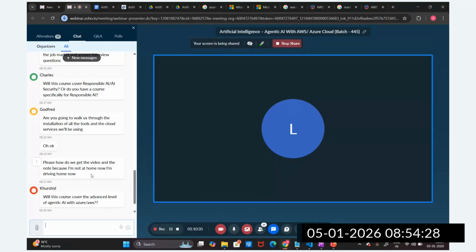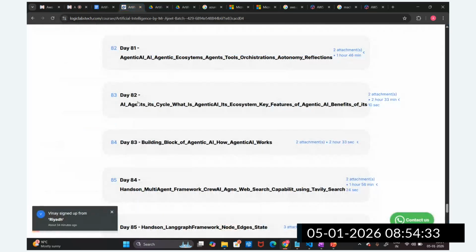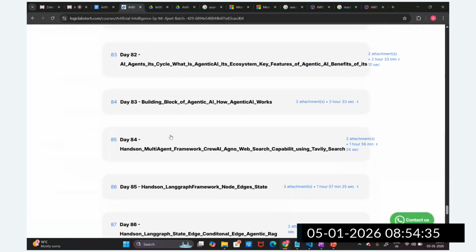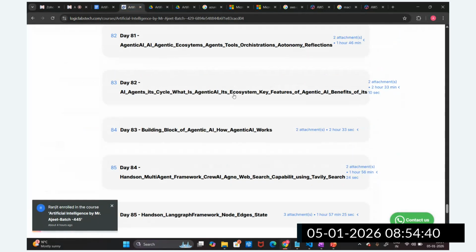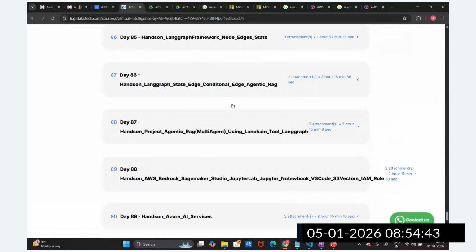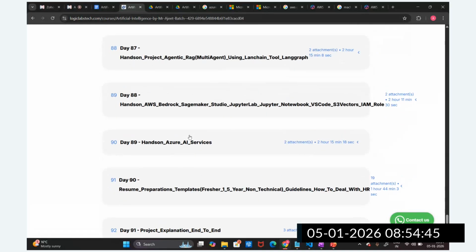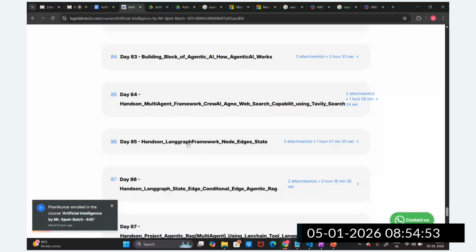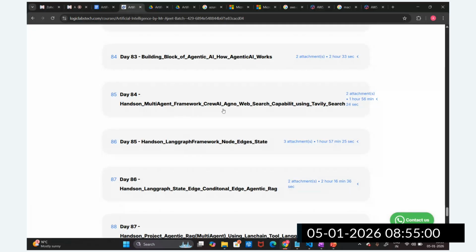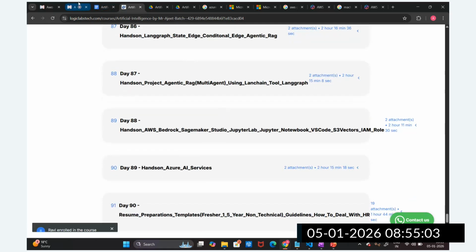Will this be covered? Yes, in this course we are going to cover this. I have already covered this in my last artificial intelligence course, the agentic frameworks also. You can see I covered LangGraph, CrewAI, and Phidata. The CrewAI, Agno, and LangGraph frameworks are in the syllabus too. In more detail I will cover them in generative and agentic AI, with multiple projects, one of them with LangGraph, CrewAI, and Agno. I hope now it's clear.